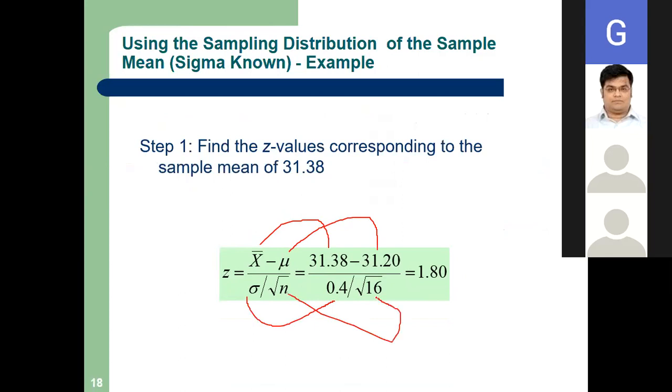So can we calculate the Z value? Yes, sir. All of you calculate the Z value first, then we will discuss. If you calculate the Z, it is 1.8. Clear?